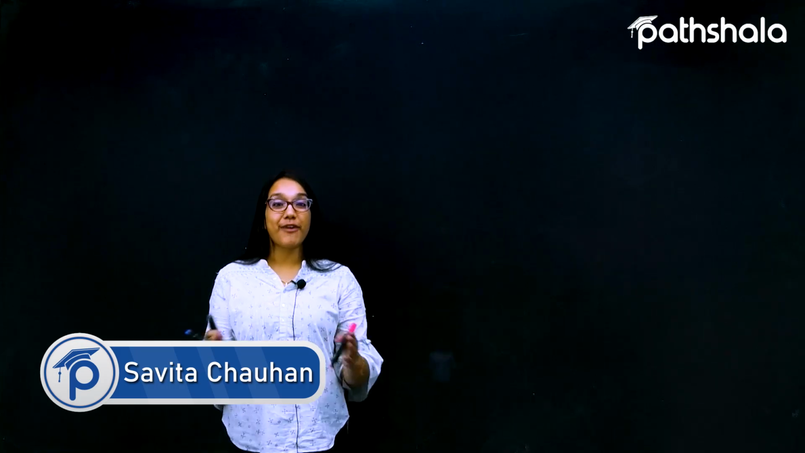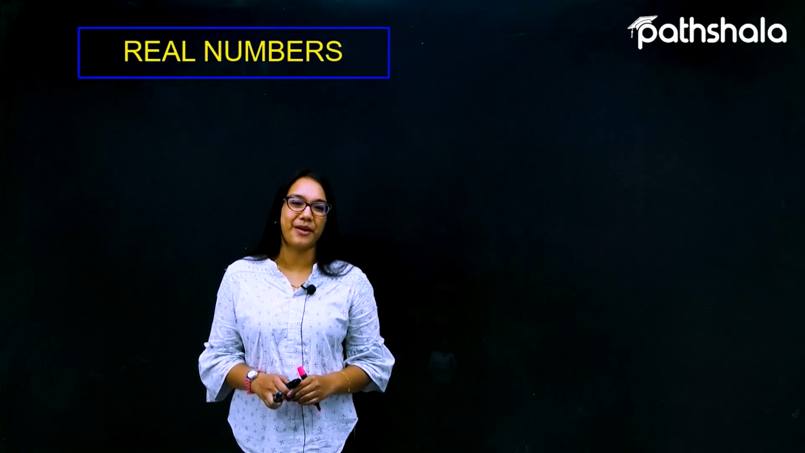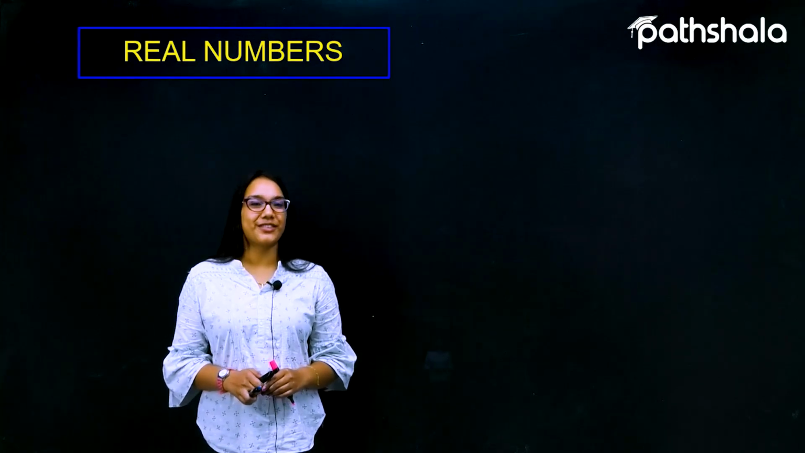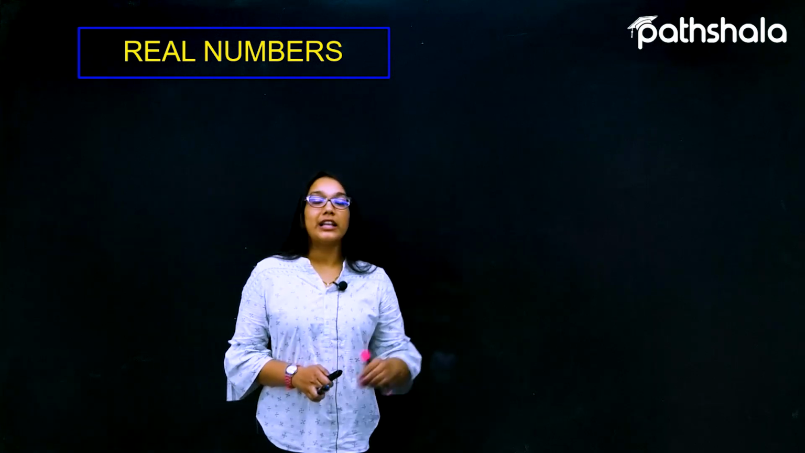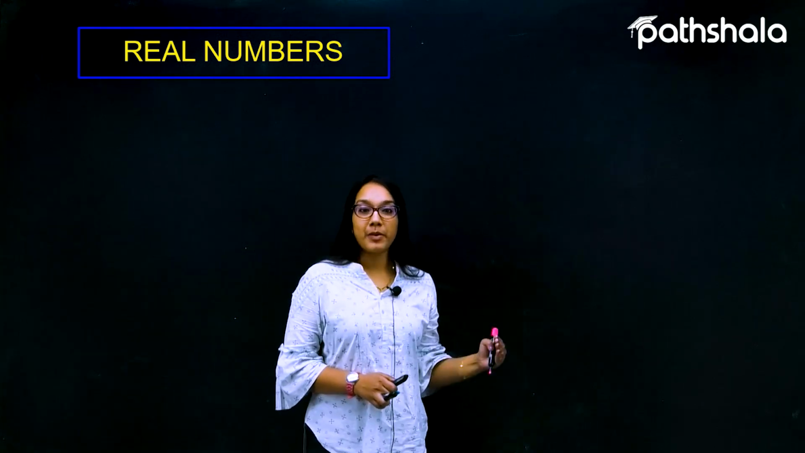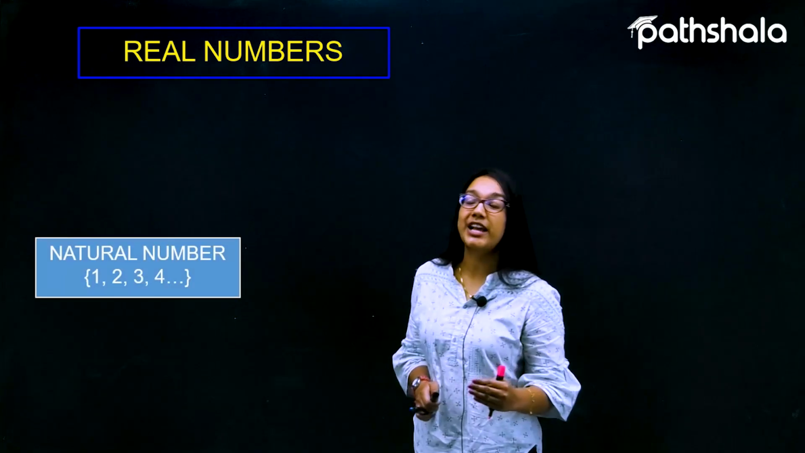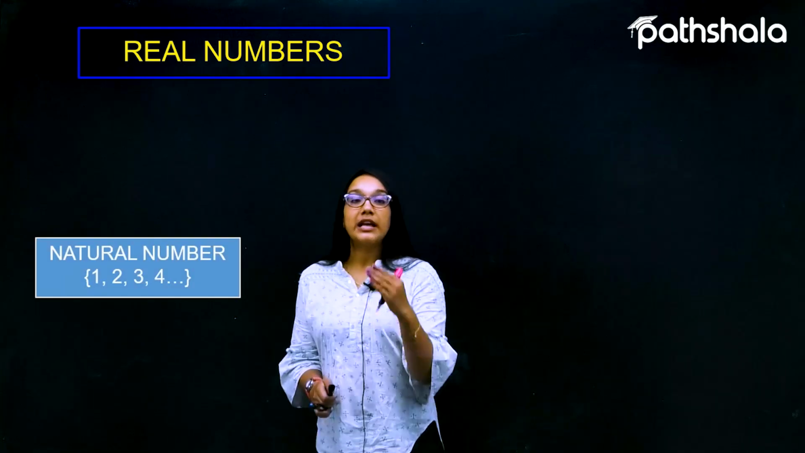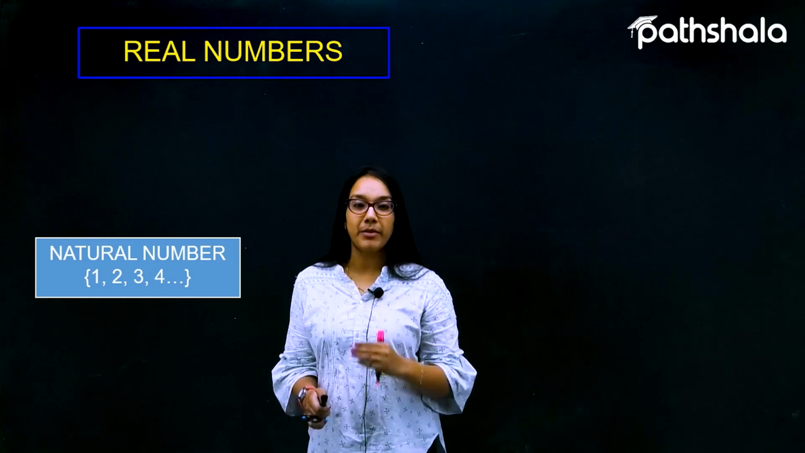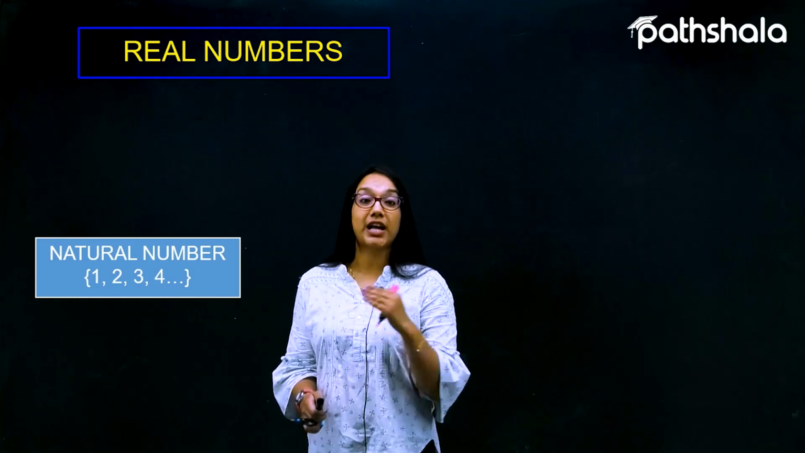Let's just start with the very first chapter of class 10th, and that is nothing but real numbers. So let's start with the classification of numbers. We know that the very first kind of numbers under the classification of numbers is called the natural numbers, which are also called naturally existing numbers, or we can also call them the counting numbers.